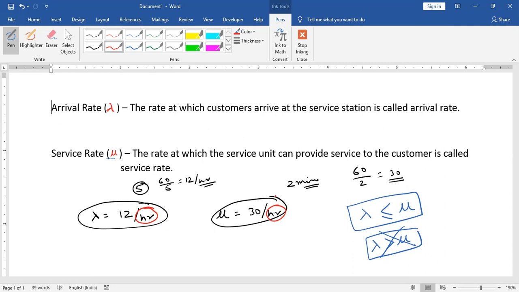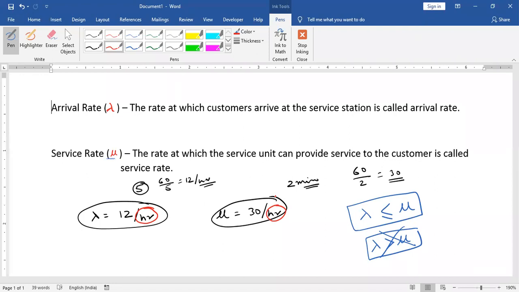The postmaster of a post office thinks that during working hours, a customer uses the telephone every 5 minutes. That means in an hour, how many customers will use the telephone? That is lambda.